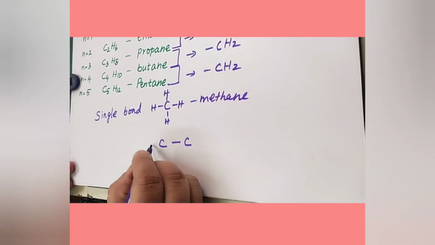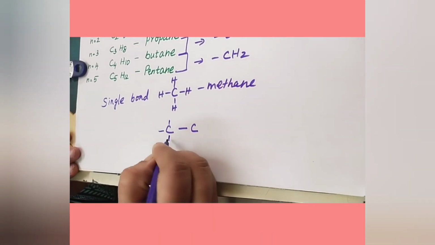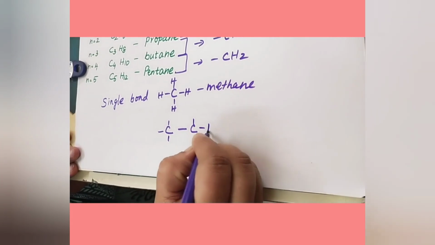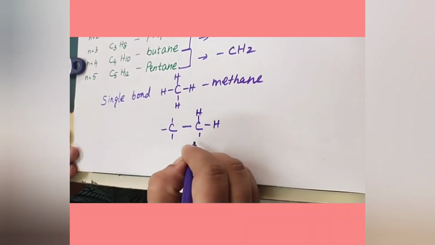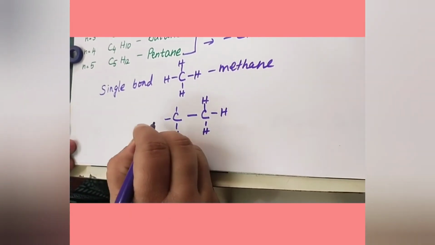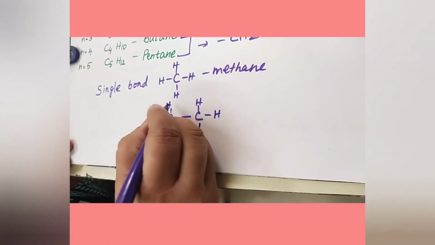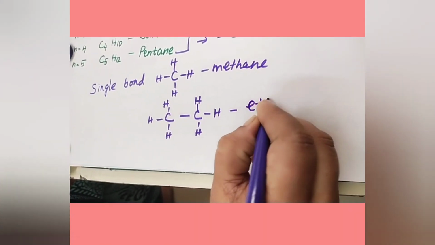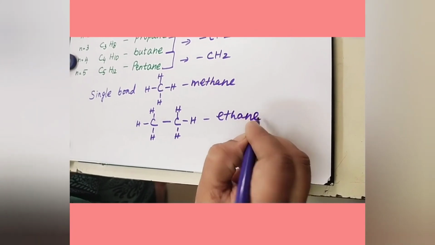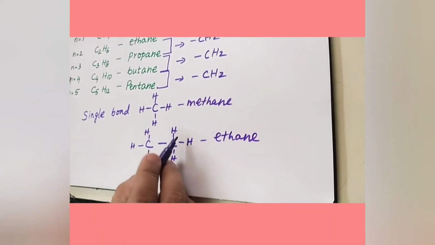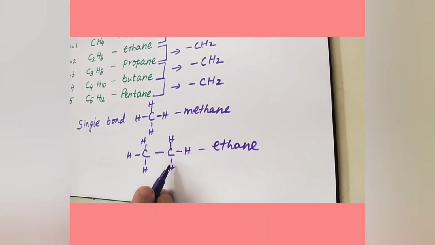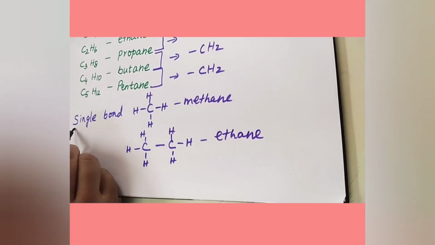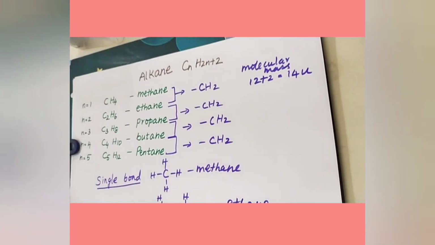So totally 6 hydrogens, 3 here and 3 here. Check that carbon valency is always 4. Carbon is tetravalent. So this is the structure of ethane. You can see all these are connected to each other by single bonds. So alkane series are single bonded compounds.